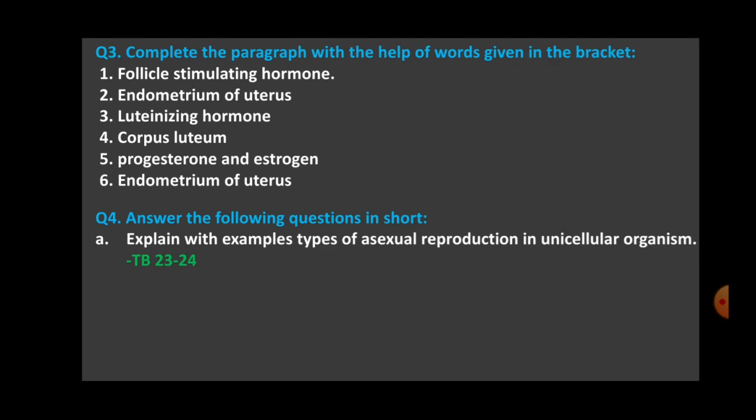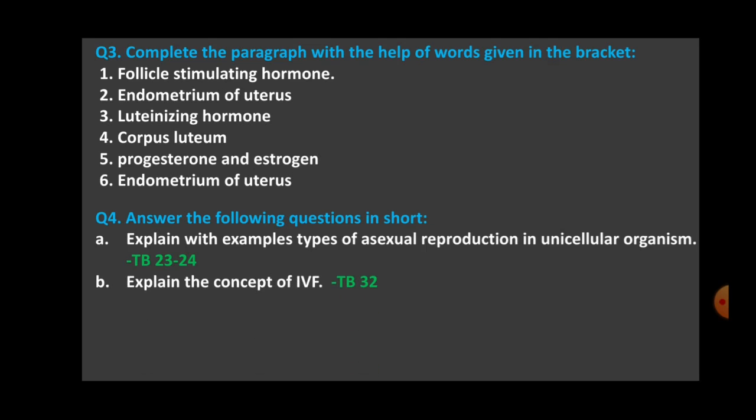Asexual reproduction in unicellular organisms. Right at the top of the page, the heading is given asexual reproduction in unicellular organisms. It is binary fission. Okay, it can be transverse or longitudinal, right? Then it is multiple fission, and the third one is budding. Okay, so these are the 3 types of asexual reproduction in unicellular organism. You will just explain all these 3 in 2 to 3 sentences, as it is a short question answer.